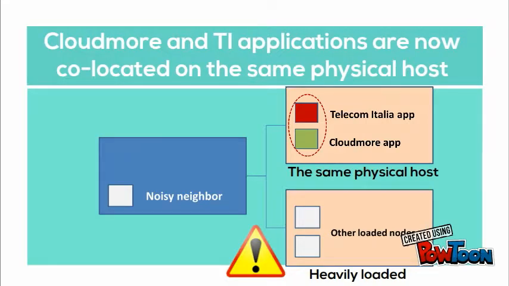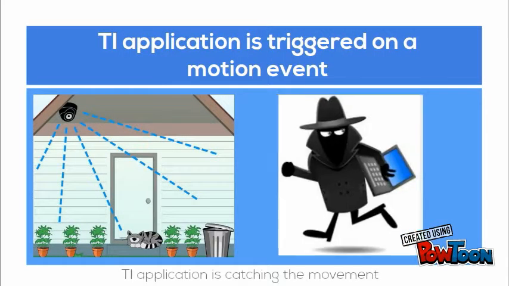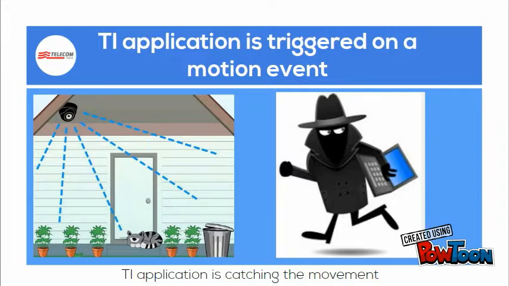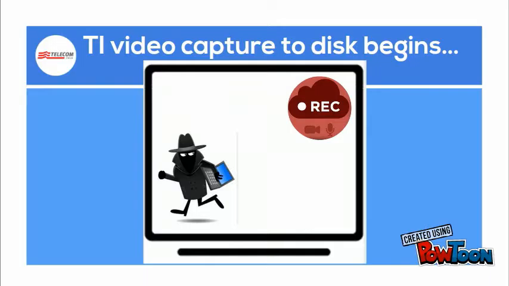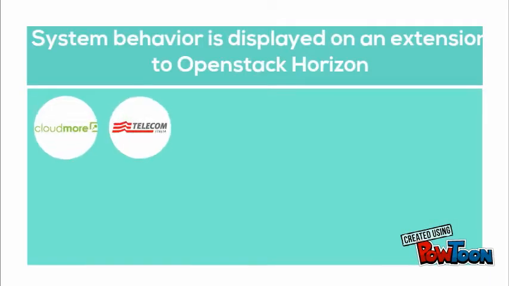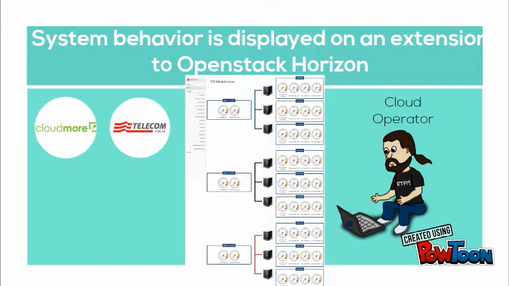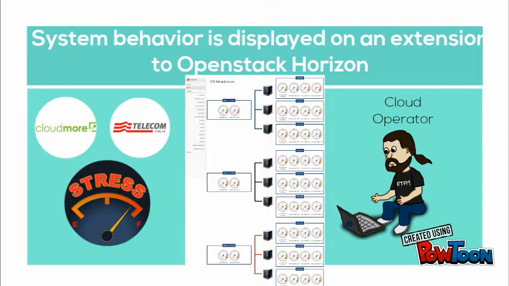For now, the security application is not active, and is not consuming resources. When a security camera detects a motion event, the Telecom Italia application becomes active. The application starts capturing video to disk, consuming a large amount of CPU and memory. With the CloudMore and Telecom Italia applications now streaming video on the same physical host, resources are stressed. The security application has preemptively set an enactment point to trigger early, before its video quality degrades.